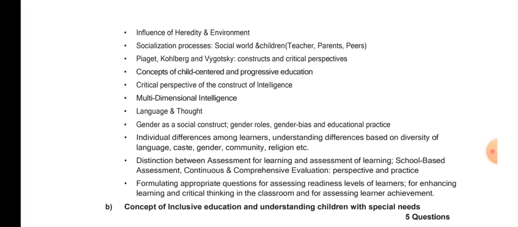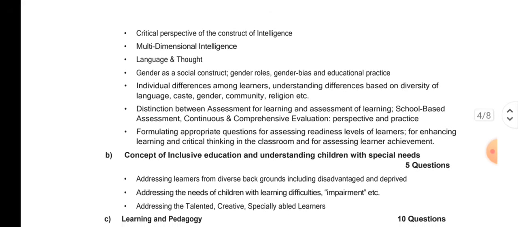Now, critical perspective of the construct of intelligence. Now see, there are different types of theories here as well. So multiple intelligence theory is there. So linguistic intelligence, kinesthetic intelligence, then mathematical reasoning, logical understanding, then musical intelligence, literature intelligence. So different types of intelligence are there, you have to know that as well. Once you study that particular video on multiple intelligence, you will know all this. Now, language and thought. See, Piaget and Lev Vygotsky have talked a lot about language and thought, so you should know this. Gender as a social construct, gender roles, gender bias, and educational practice.